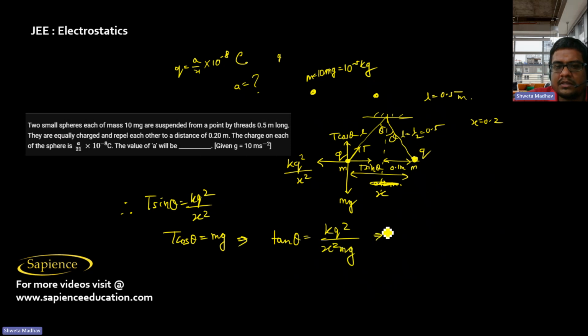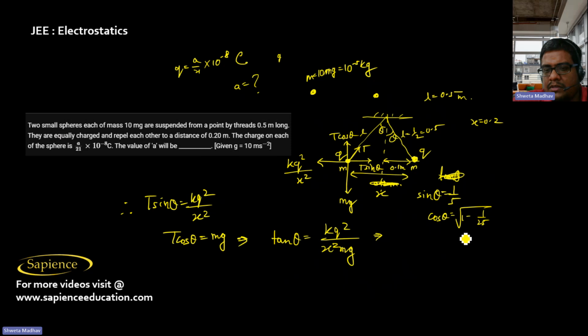From here we can say sine theta is 1 by 5, that is 0.1 meter by 0.5, opposite side by hypotenuse. So cos theta will be equal to square root of 1 minus 1 by 25, that is 24 by 25. So root 24 is 2 root 6 by 5. So tan theta is 1 by root 6.